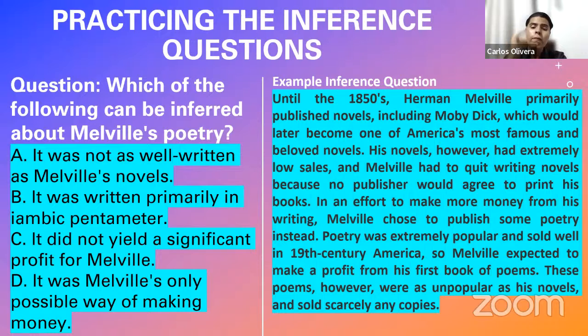So remember, in order to infer, there must be a justification in the reading passage. There must be something in the reading passage that suggests to you that that is the case. But here, this is not even mentioned, so this is not the inference.